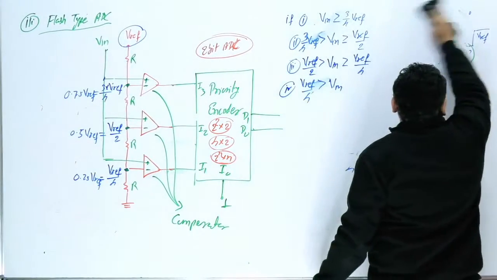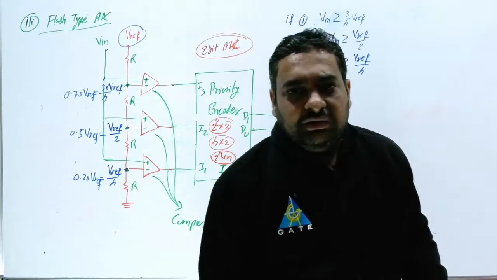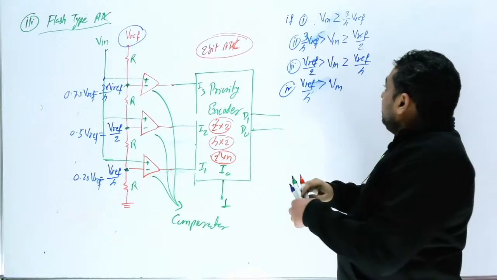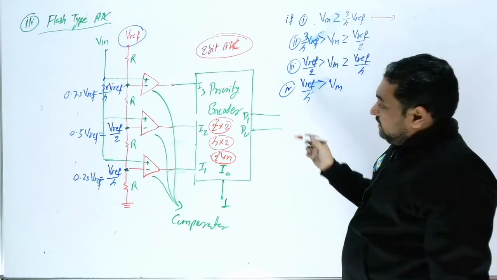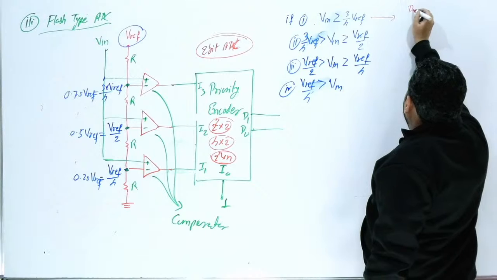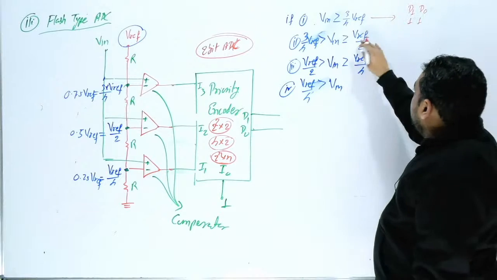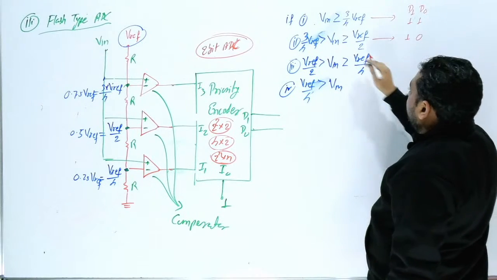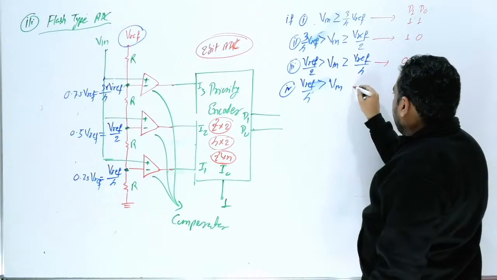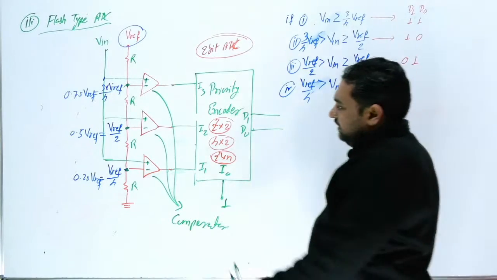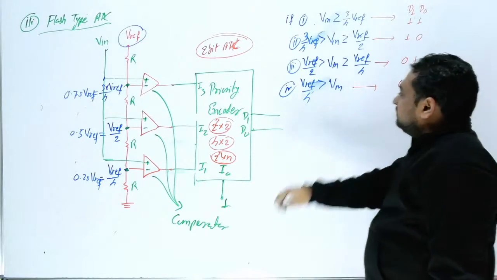So here all the step size voltages are already available, and you are just comparing where your input voltage will lie. If your input voltage lies here, first you check this one, then your output D1 and D0 will be 1 1. If this is not satisfied, you check this, then D1 D0 will be 1 0. If this is not satisfied, you check here, output 0 1. And if the input lies below this voltage, output will be 0 0.